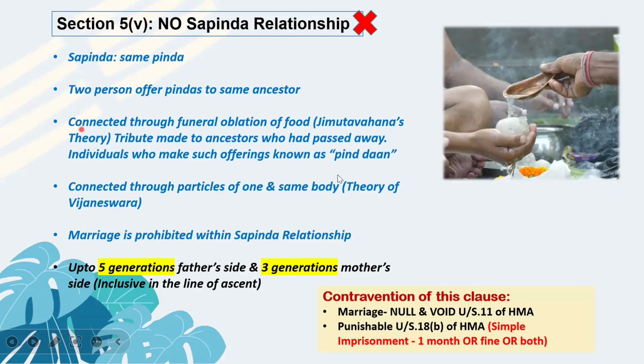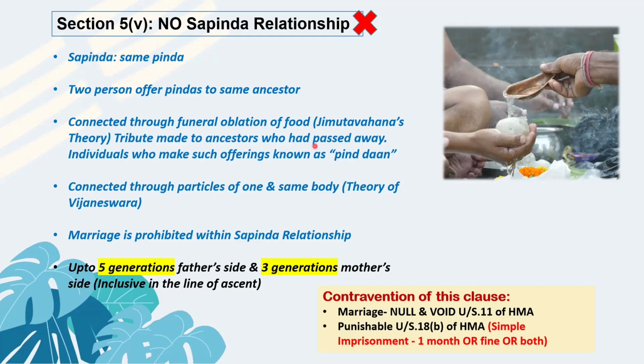Okay, there are two theories regarding this. One is that two persons are said to be connected through a Sapinda relationship when they are connected through funeral oblation of food. Okay, tribute made to the ancestors who had passed away. Individuals who make such offerings known as pindadan. So funeral oblation of food, you must have heard about. When we do pindadan, there is a rice ball that we make, and it is offered with ghee and everything, all the rituals that are followed. Okay, when two persons are doing that to the same ancestor, they are supposed to be connected to each other. Okay, then if they are connected to each other, they should not be entering into the sanctum of marriage. Okay, this is one theory.